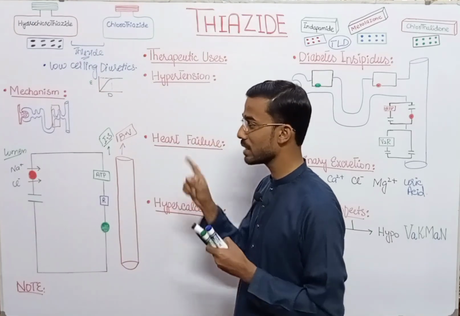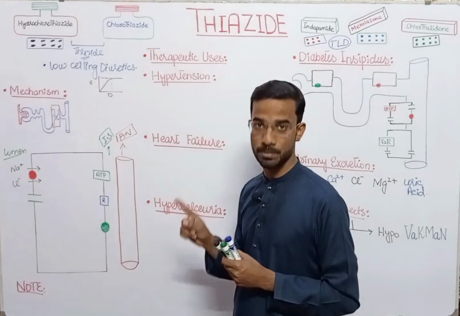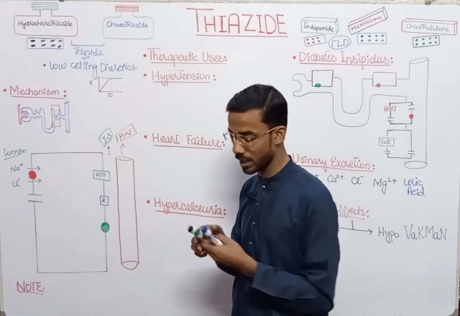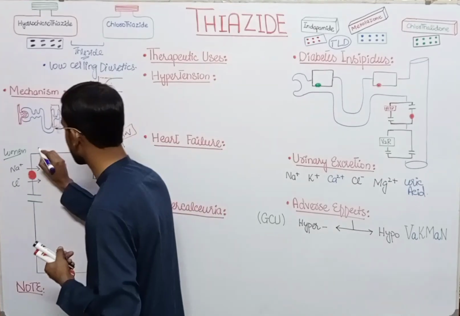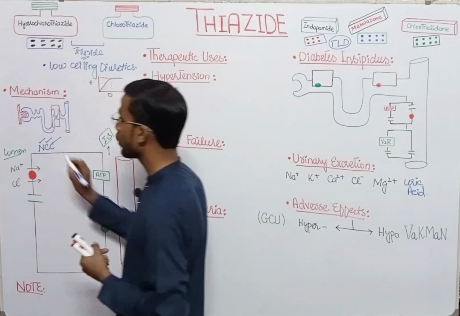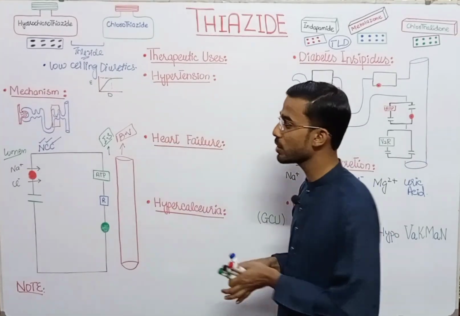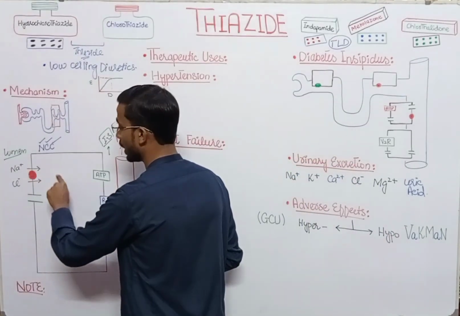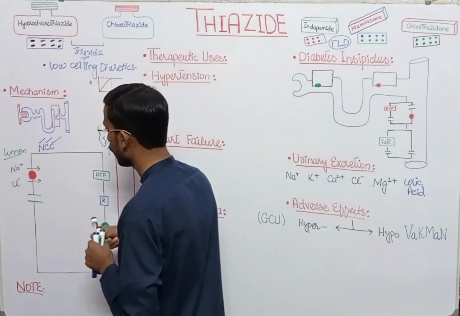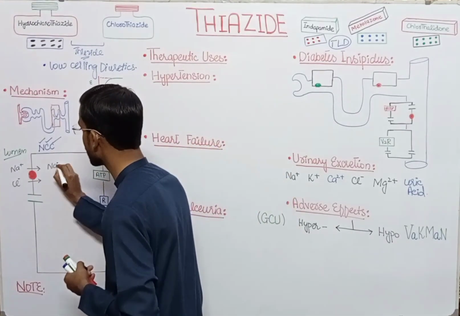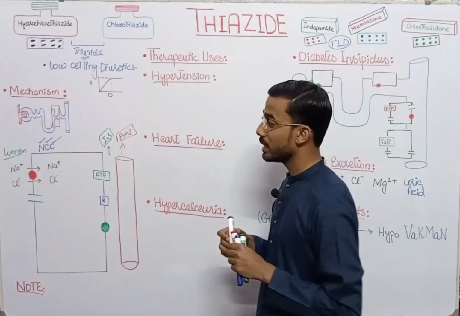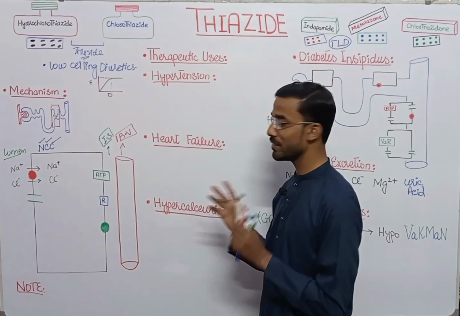This is a co-transport, the sodium chloride co-transporter, which is called the NCC. Now these two friends are in the cell, and in that situation, they will separate.